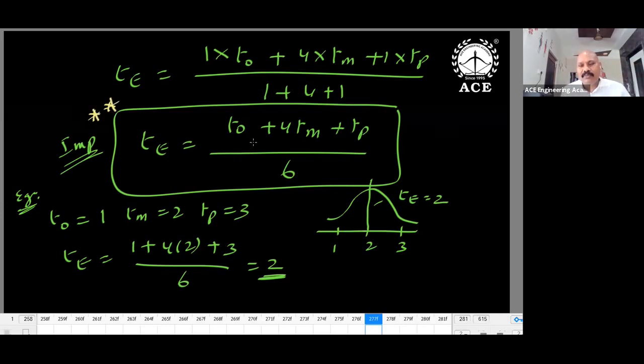In the case of symmetric, you will get the middle value. Say I'm taking 1, 2, 3, which is symmetric: 1 plus 2, 2 plus 1, 3. You can verify the formula using three values which are in a symmetric arithmetic series. With 1, 2, 3, you will get 2.